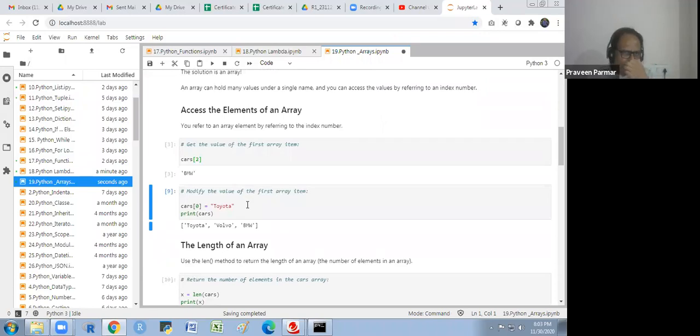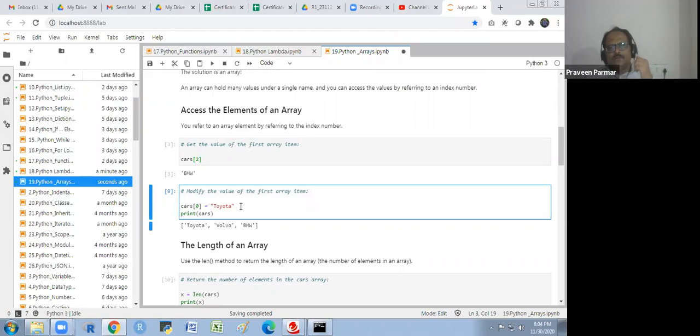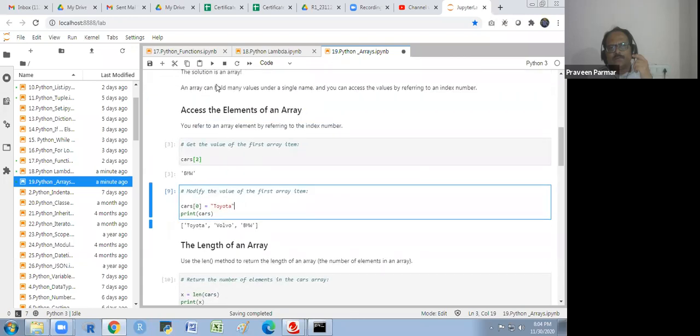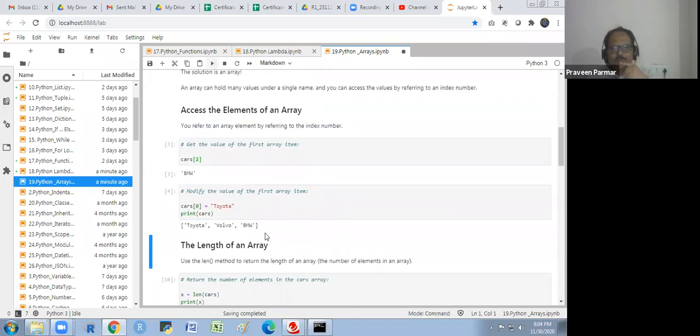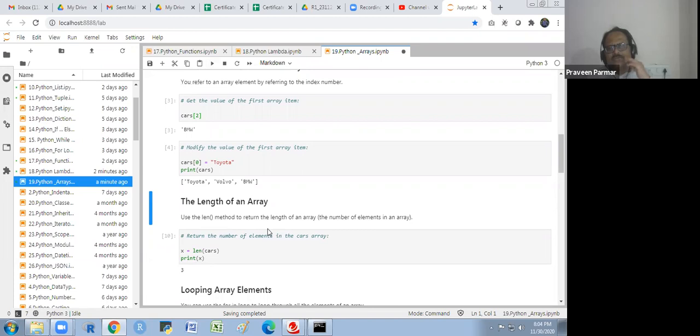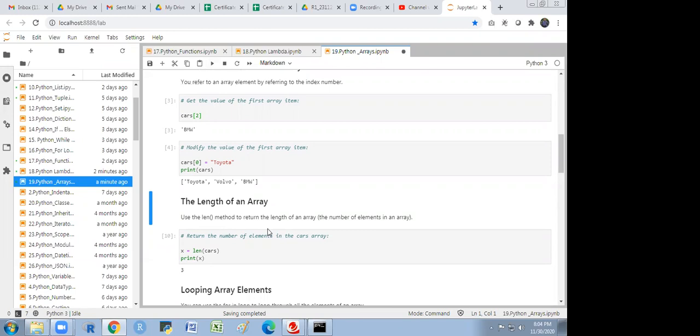Modify the value of the first array item. We are going to change the first one, which is the Ford. We are writing the Toyota. So it is the Toyota. Now, the length. Here we didn't create an array, sir. No, we didn't create an array. We are just using the list, we could use it as an array. Here I am showing you that. In NumPy, we will see how to create an array, the NumPy package. And here I am showing that in basic Python, we treat a list as an array.